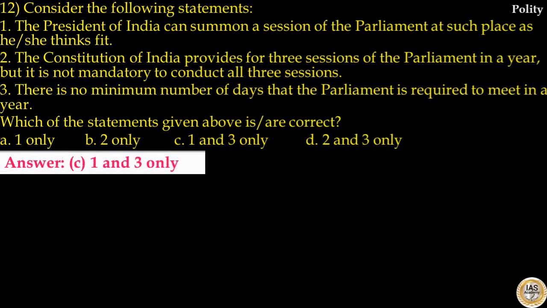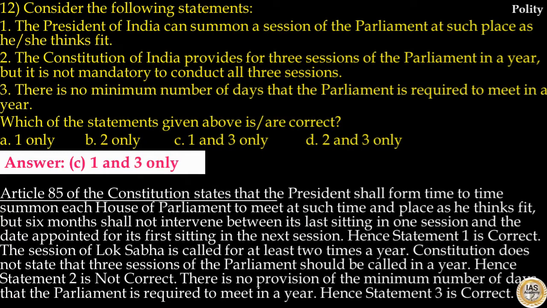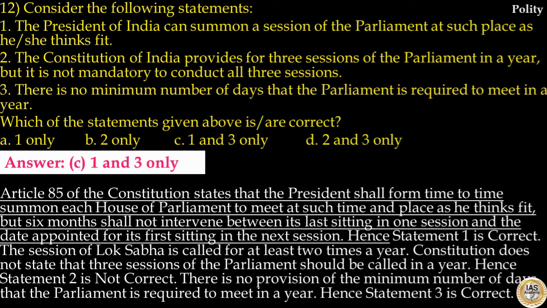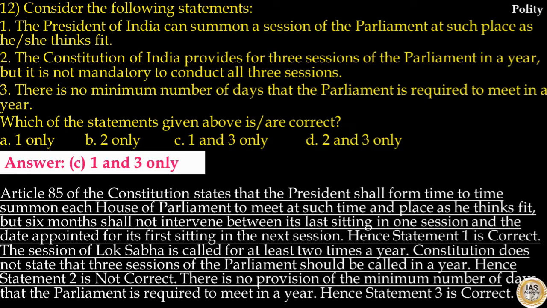Here, answer to this question is option C. Statement 1 and 3 are correct. Article 85 of the Constitution states that the President shall from time to time summon each House of Parliament to meet at such time and place as he thinks fit. But 6 months shall not intervene between its last sitting in one session and the date appointed for its first sitting in the next session. Hence, statement 1 is correct.